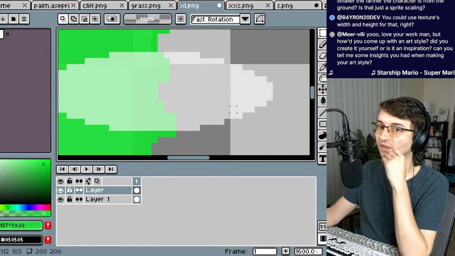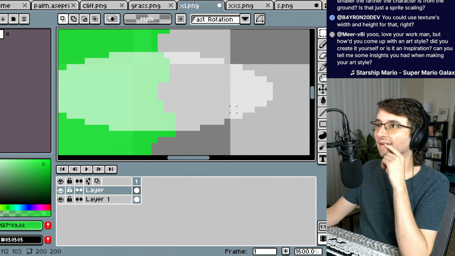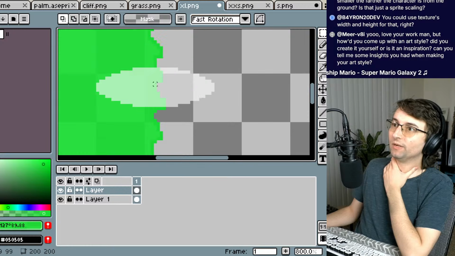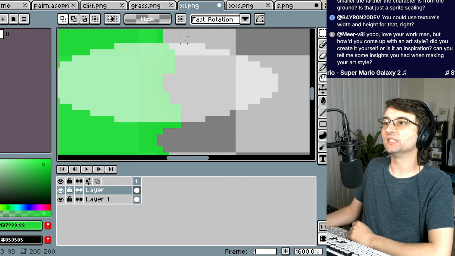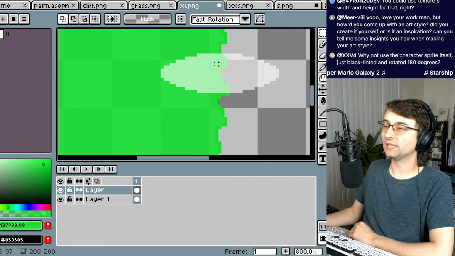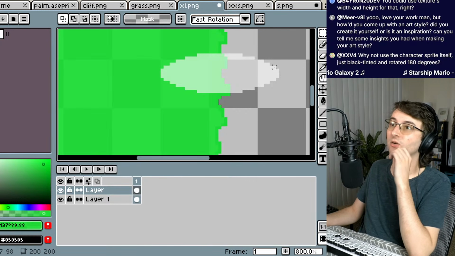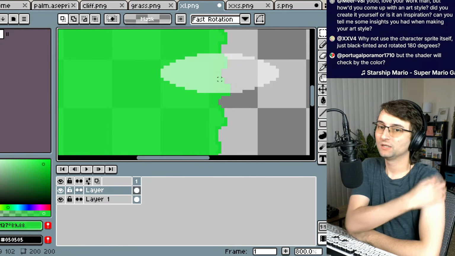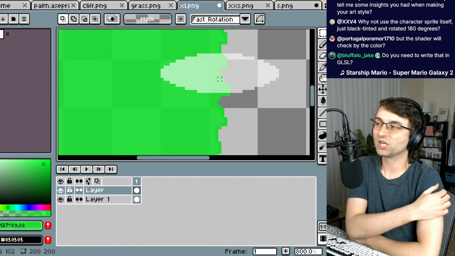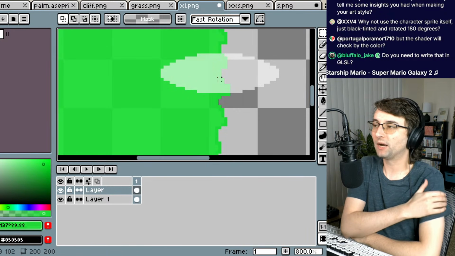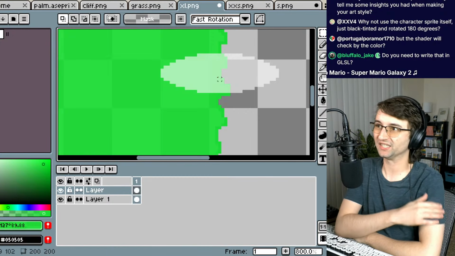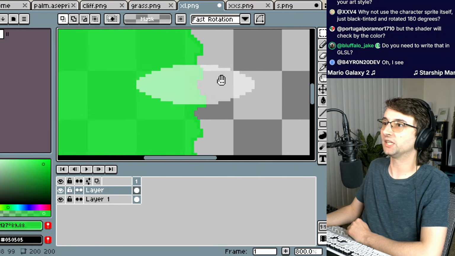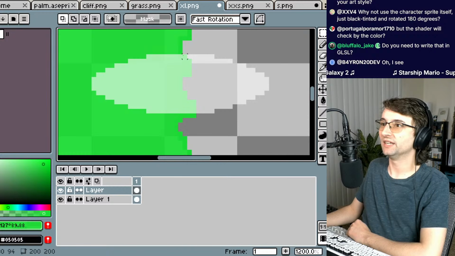Use the texture's width and height for that, right? Not really, because of these notches. If everything was a perfect rectangle, then yes, we could. But because there are ovals, there are chunks taken out. Will the shader check by the color? It probably won't check by the color. It'll probably check by the opacity, or presence of something in the layer that it's searching for. So you can write shader code that essentially checks to see, is there something here?